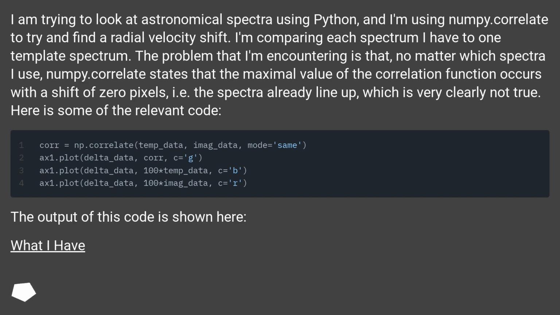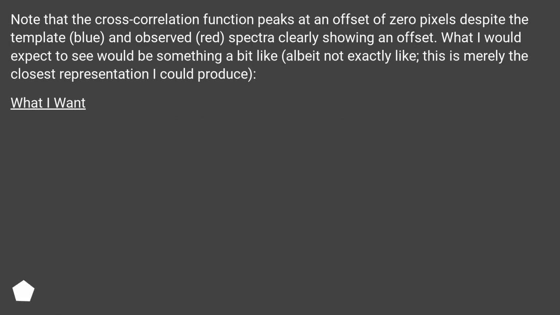Here is some of the relevant code. The output of this code is shown here. What I have. Note that the cross-correlation function peaks at an offset of 0 pixels despite the template, blue, and observed, red, spectra clearly showing an offset. What I would expect to see would be something a bit like, albeit not exactly like, this. It is merely the closest representation I could produce.